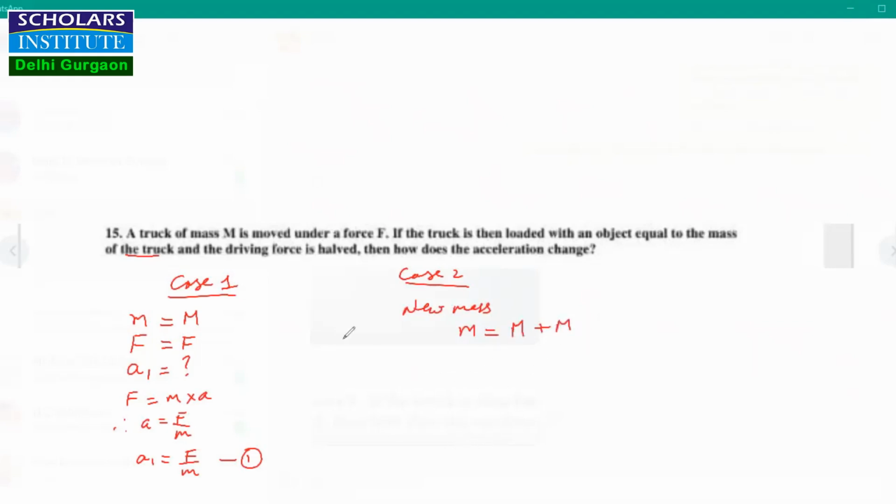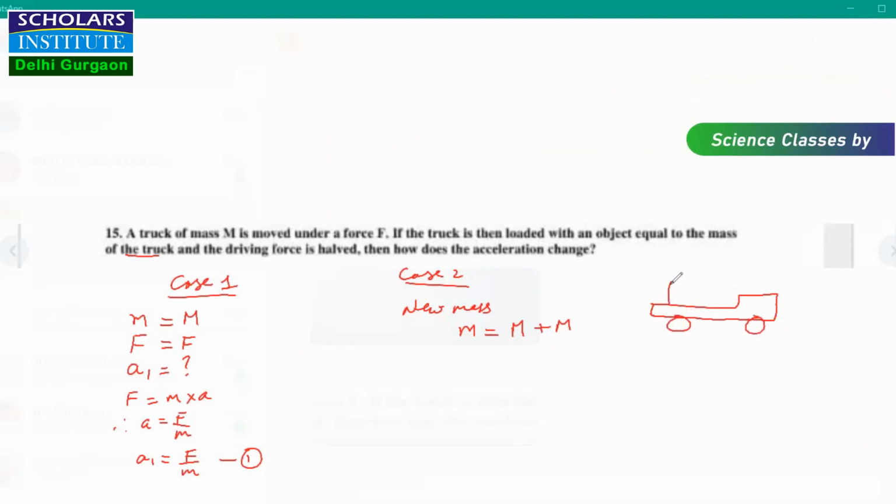Why? Because earlier the mass of the truck was capital M. But now on the truck, one more object of mass M has been loaded. Already the mass of the truck was M, which was given.